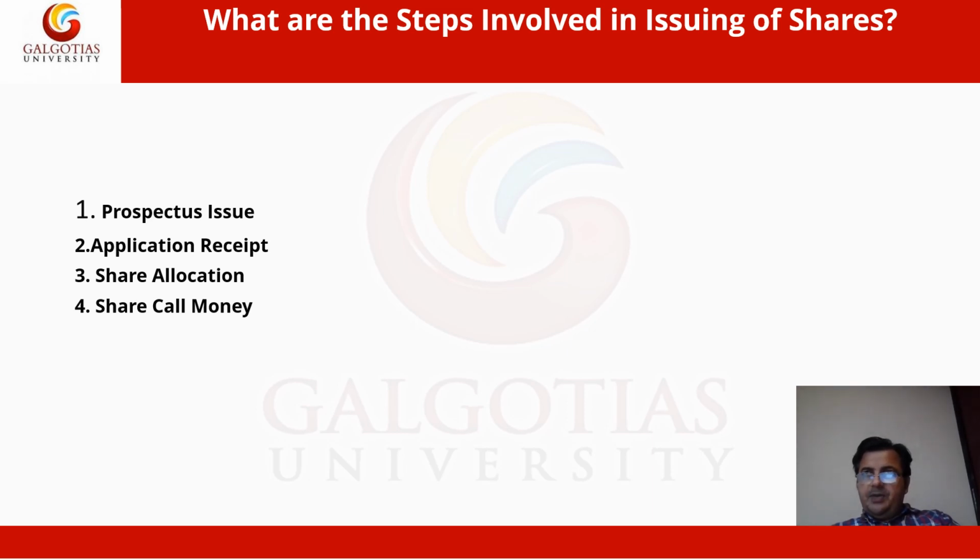After receiving the application, the company allots shares to the shareholders in their account, and the company demands allotment money. That is called the second money. After receiving the allotment money from the shareholder, the company demands the rest of the money in the form of call money. So these are the payment systems in the company.